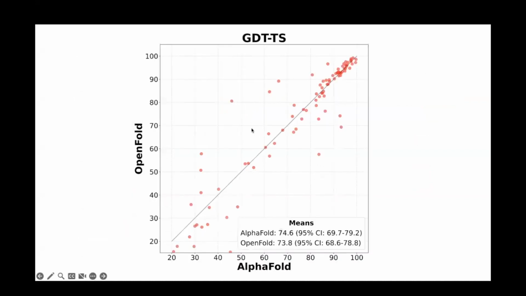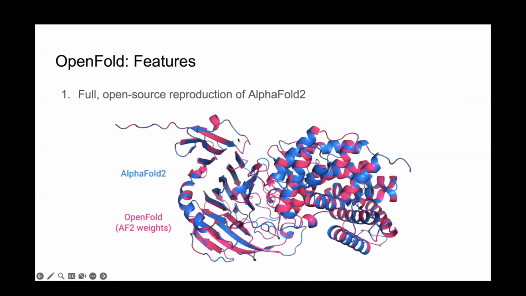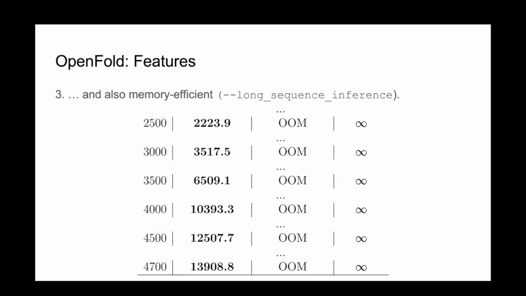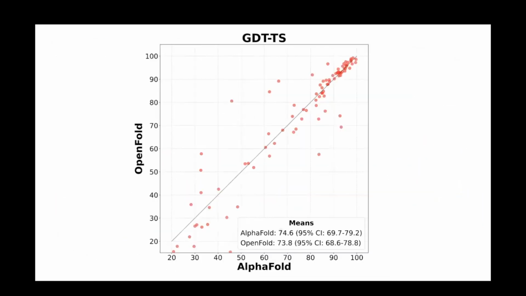We participated in CASP 15. Actually, I'll come back here. OpenFold is somewhere down here. We lagged behind the AlphaFold 2 baseline just because we were still training the model when CASP began. And then on top of that, we had some annoying bugs. We were artificially limiting the depth of the MSA. So what I did here was I just took the single chain targets from CASP this year, CASP 15. I reran both OpenFold and AlphaFold. And again, it's the same story. OpenFold and AlphaFold are pretty much neck and neck.